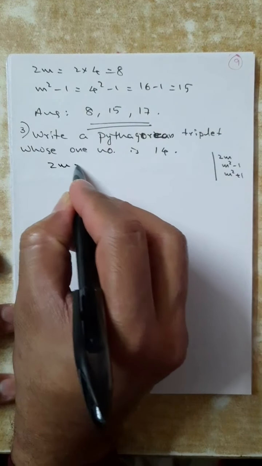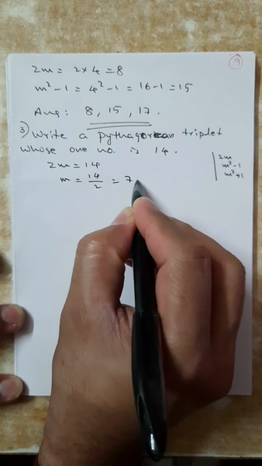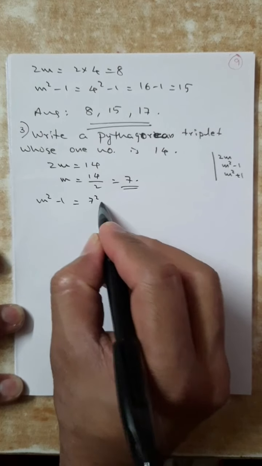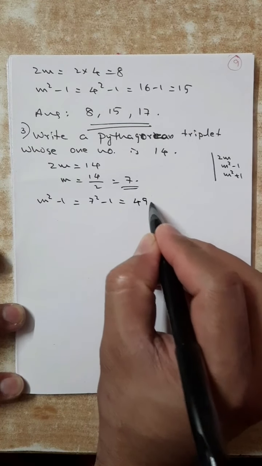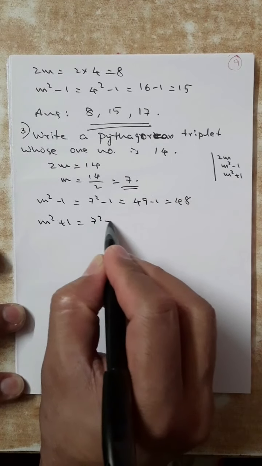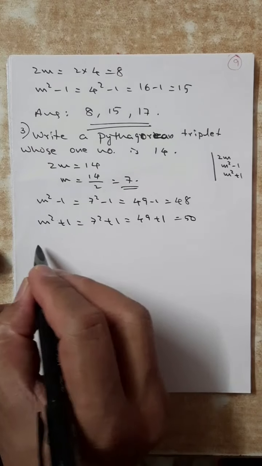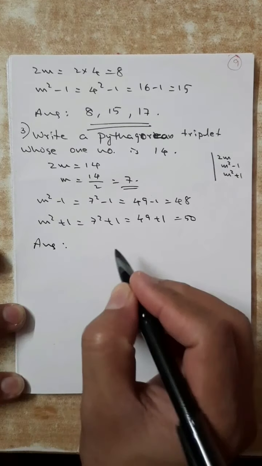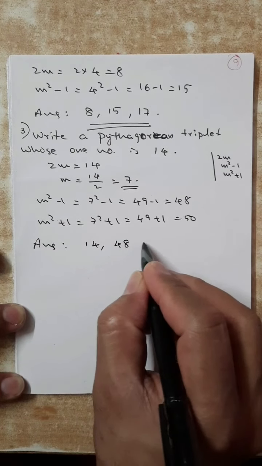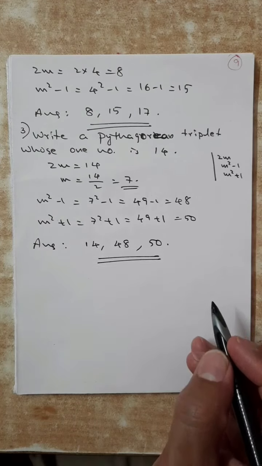Our option is 2m equal to 14. So m equal to 14 by 2, that is 7. So m square minus 1, that is 7 square minus 1, that is 48. m square plus 1, that is 7 square plus 1, 49 plus 1, that is 50. So Pythagorean triplet is 2m, that is 14, 48 and 50.